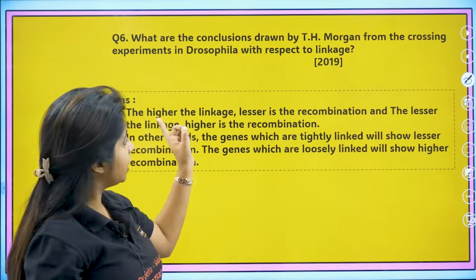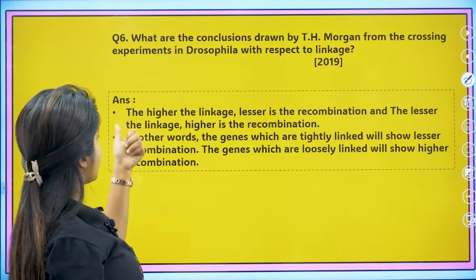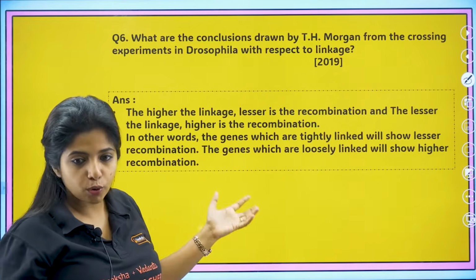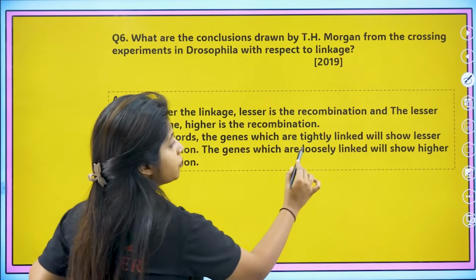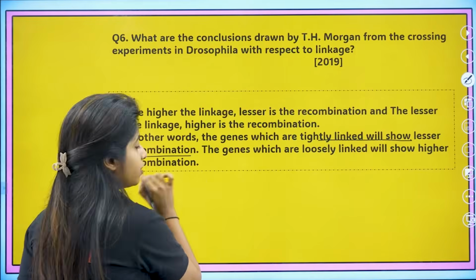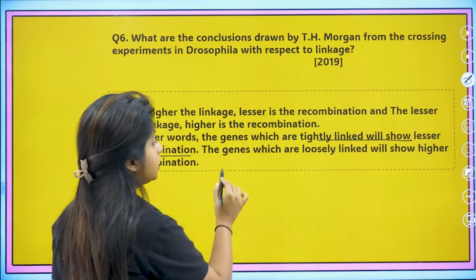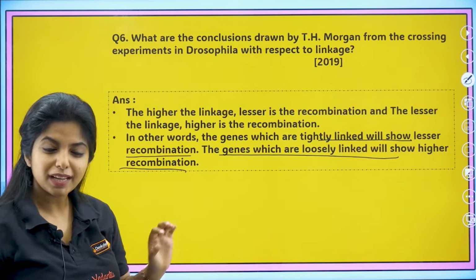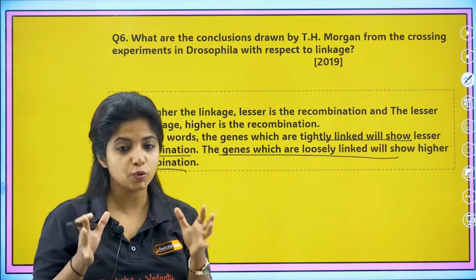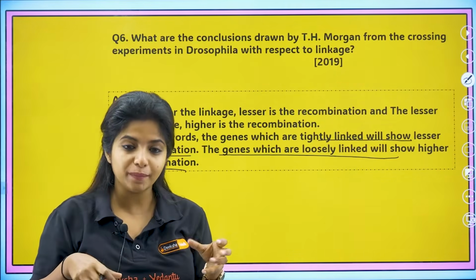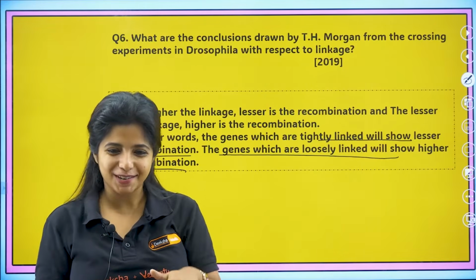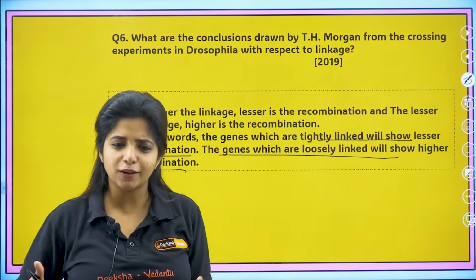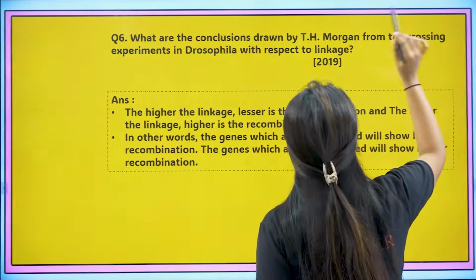So the higher the linkage, the lesser is the recombination, and the lesser the linkage, the higher is the recombination. That is what he concluded. In other words, genes which are tightly linked will show lesser recombination, and genes which are loosely linked will show higher recombination. It's easy. If you have two friends who are very close, will you allow a new friend to come in? No. So tightly linked, so less recombination. If you have two friends but you are not that close, my dear, someone else can also come in over here. That means more recombination.